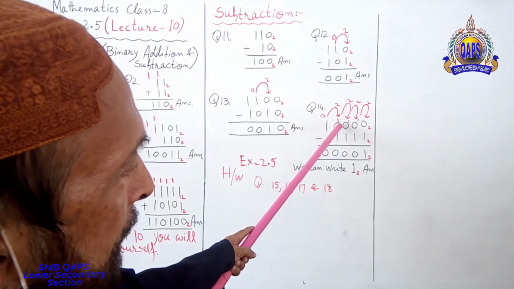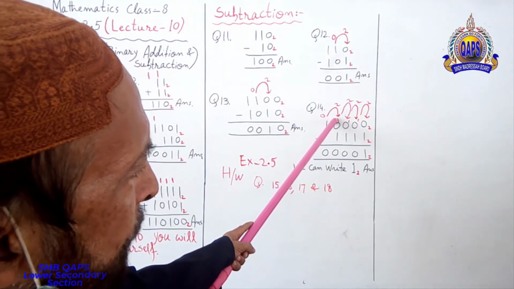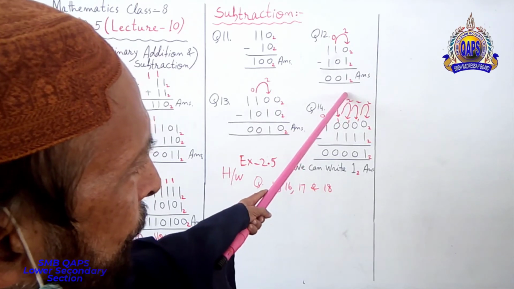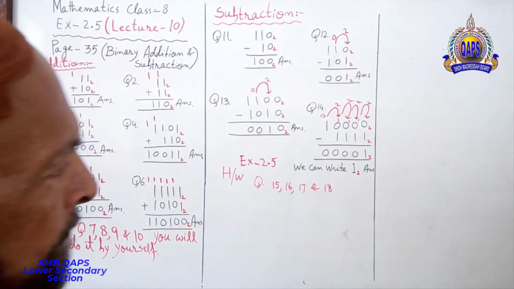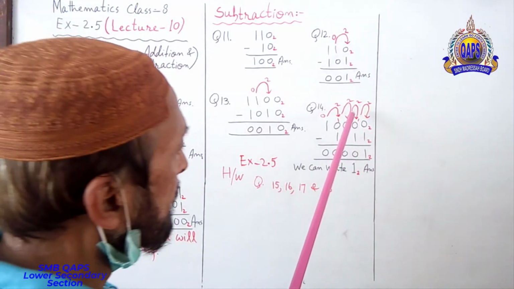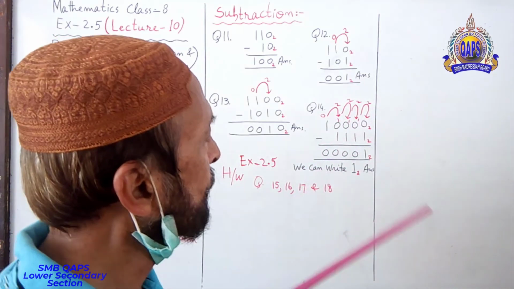It will be 2. It will give 1. So 1 will be remaining over here. 2. It will give 1. 1 will be remaining over here. Here 2. Again 1. Here 2.